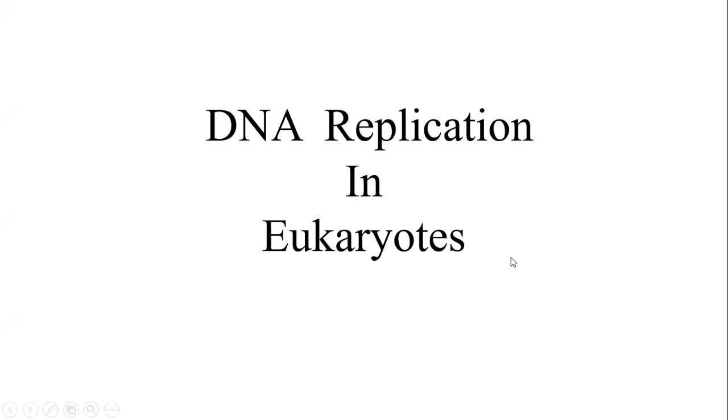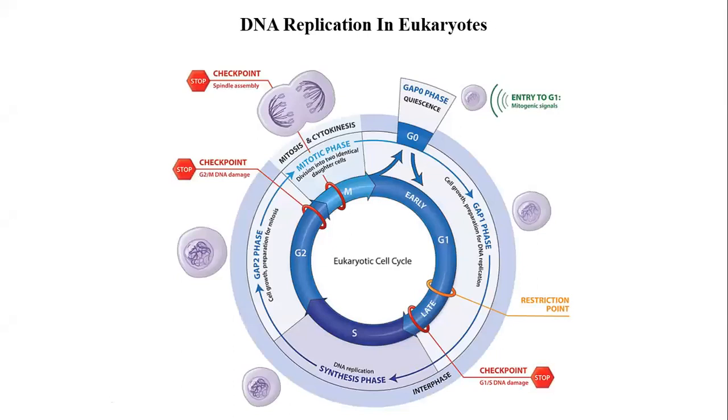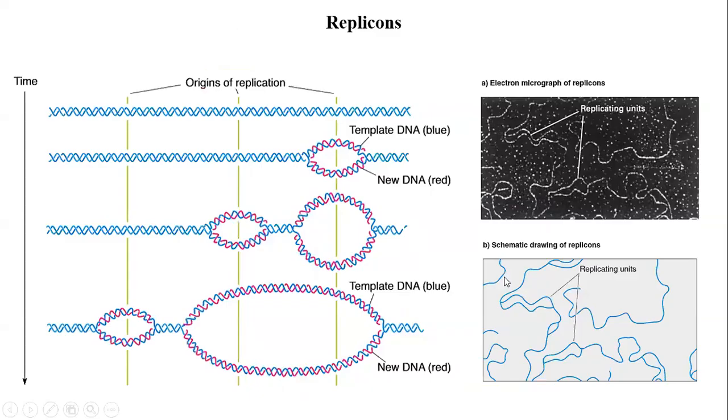Yesterday, we started with DNA replication in eukaryotes and we are yet to finish it. So, in eukaryotes, there is a eukaryotic cell cycle, which you already studied. In eukaryotes, DNA replication is confined to only the S phase, that is the synthesis phase, and the rest of the cell cycle has its own phases. We have studied eukaryotic replication with respect to the aspects which are different. So there are characteristic features in eukaryotic replication.